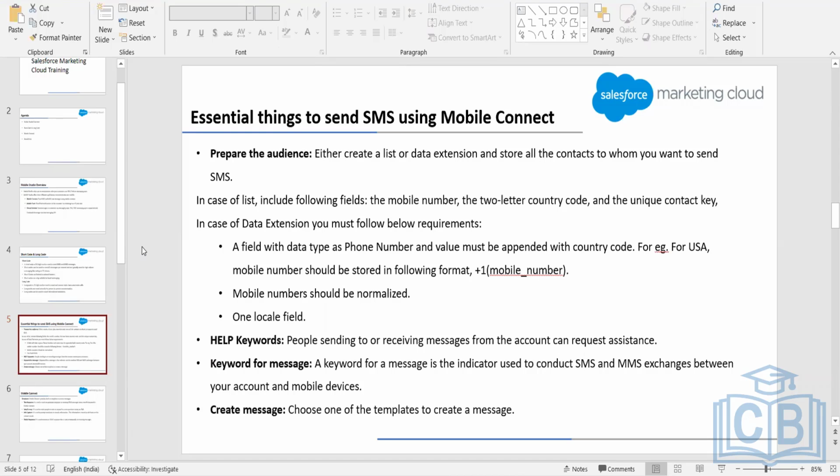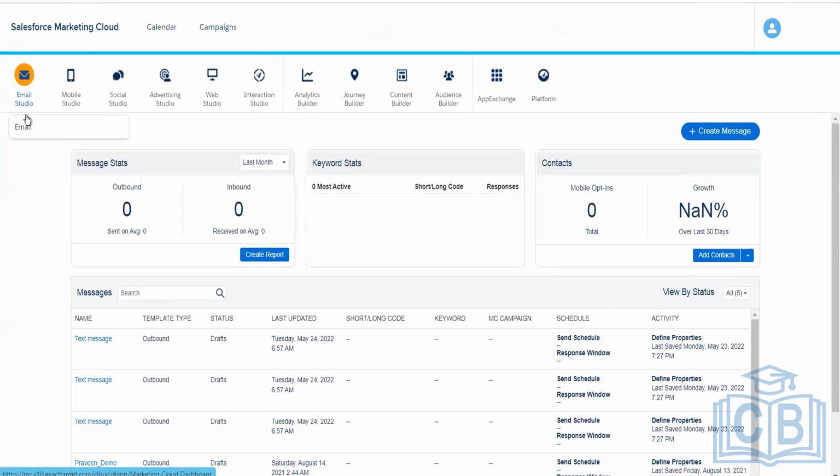So in case of a list, what needs to be done? If you want to send an email from an email list, we need to have the email address, right? There has to be one field with the data type email address, and then we'll be able to send the email. Otherwise, Marketing Cloud is not going to identify in which field the email address is stored, because of the field type. So if I take you to here.